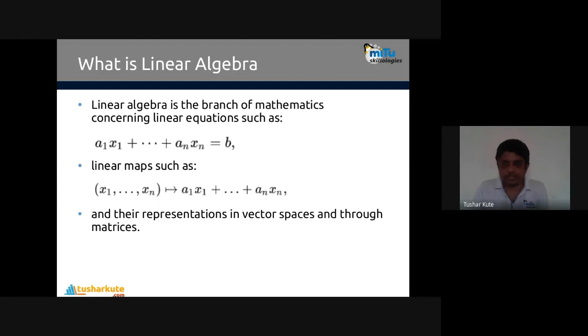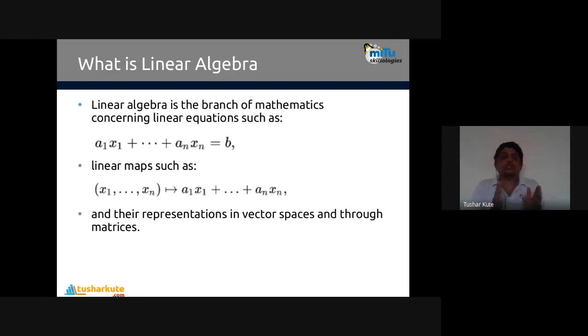Their multiplication factor is there for everyone, so proportionally they will be increasing. Or we have a linear map. So the linear map representation is like this. You can see x1 to xn with an arrow, a1 x1 plus a2 x2, something like that. And their representation is in vector spaces and through matrices.